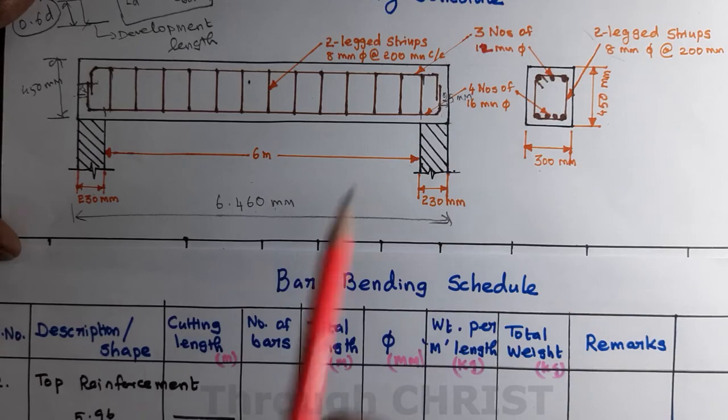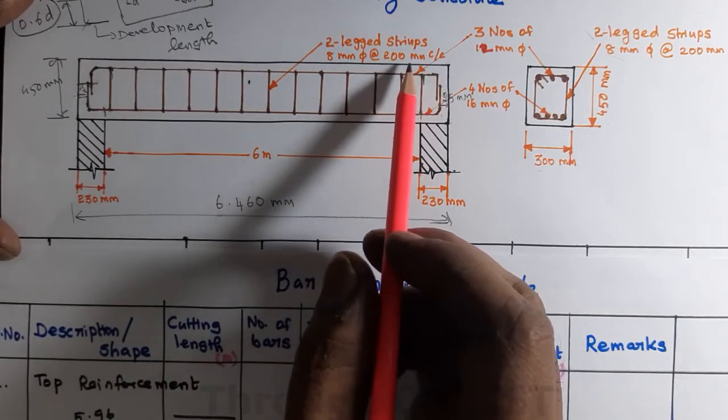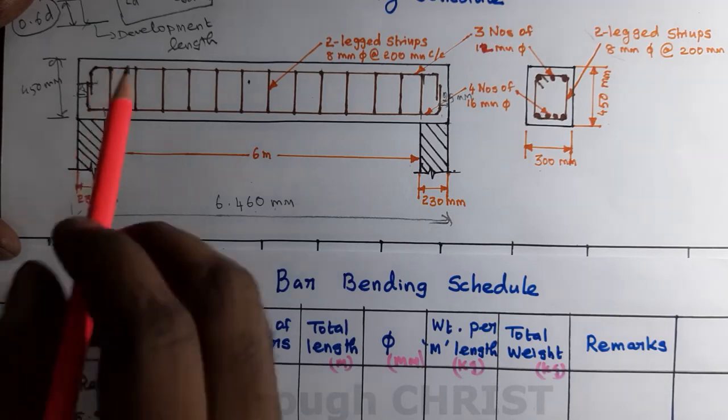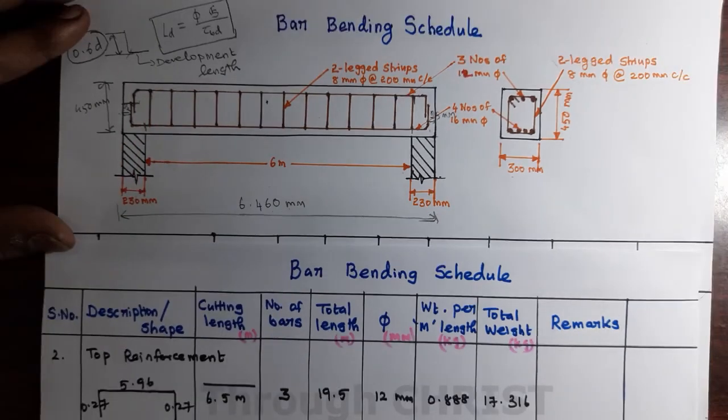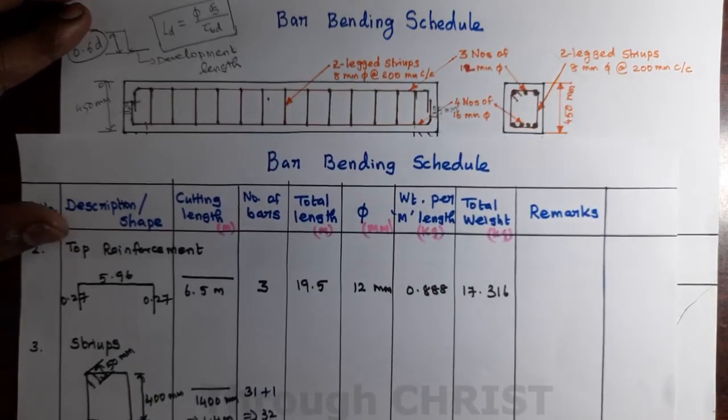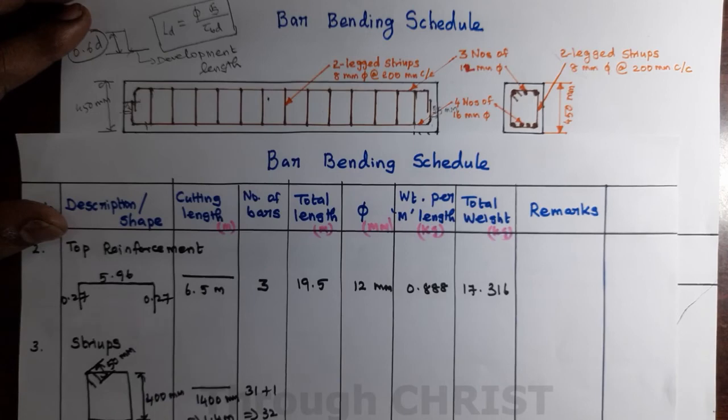So 6.41 divided by spacing 0.21 is equal to 30.52. Approximately we take 31 plus 1, so total we need 32 rods. Plus 1 is needed because we have calculated only the spacing, so 1 needs to be added at the end.